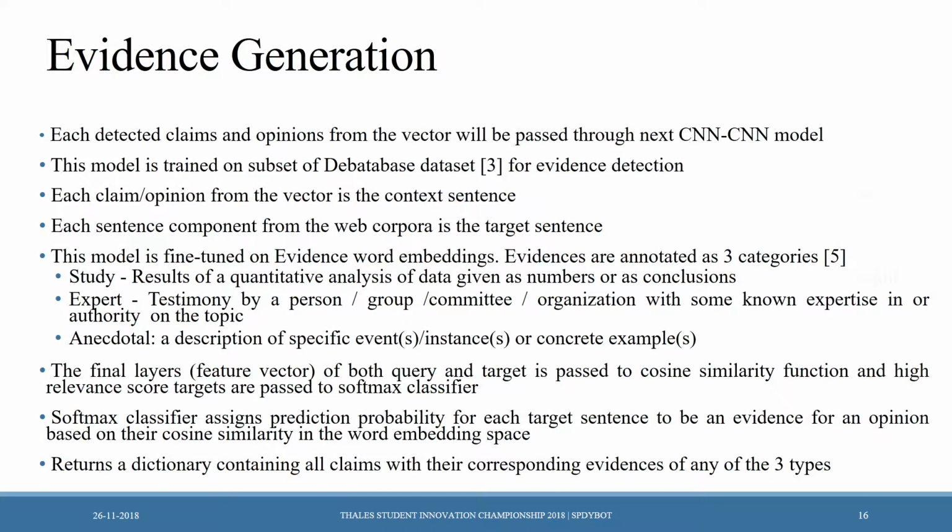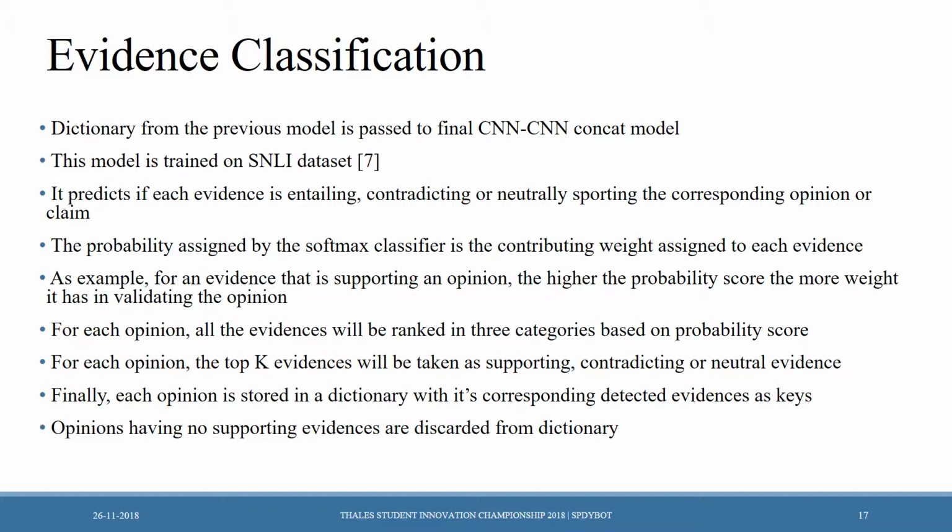Now for the evidence classification part, the dictionary from the previous model is passed to the final CNN concat model. This model is trained on the Stanford Natural Language Inference dataset, which is called the SNLI dataset. It predicts if each evidence is entailing, contradicting, or neutrally supporting the corresponding opinion or claim. The probability assigned by the softmax classifier is the contributing weight assigned to each evidence. As an example, for an evidence that is supporting an opinion, the higher the probability score, the more weight it has in validating the opinion. For each opinion, all the evidences will be ranked in 3 categories based on probability score.